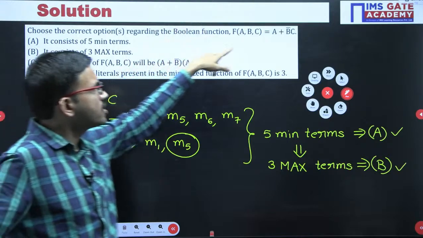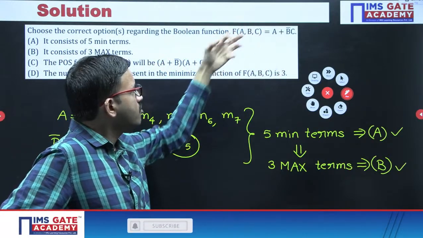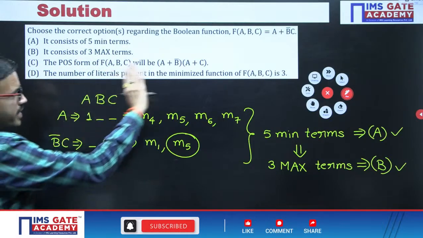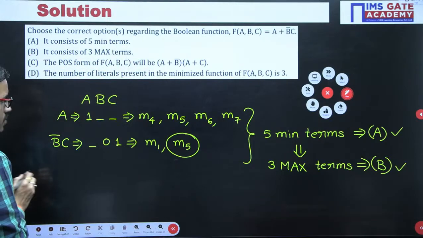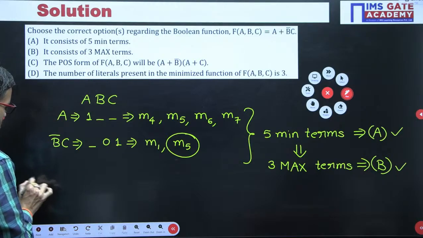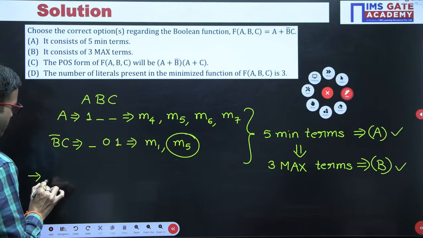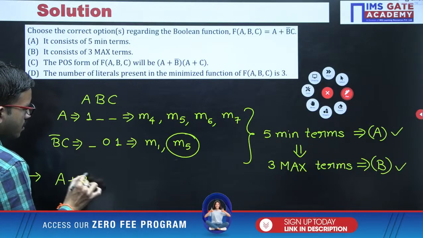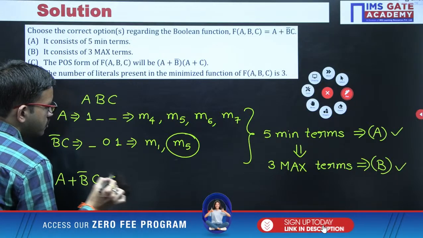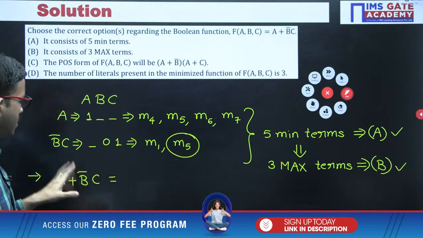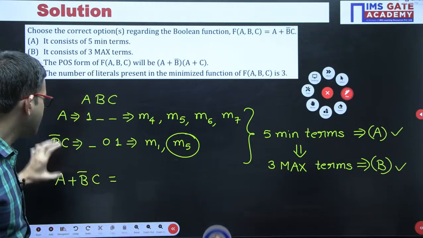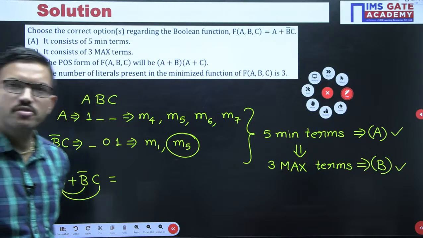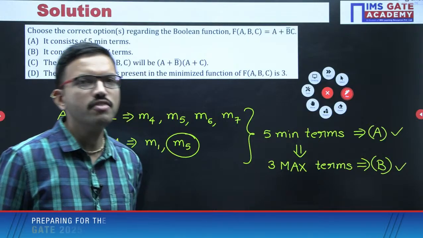The given function is SOP, and they have asked for the equivalent POS. For this particular equation, a plus b bar c, by using distributive law we can get the POS form.